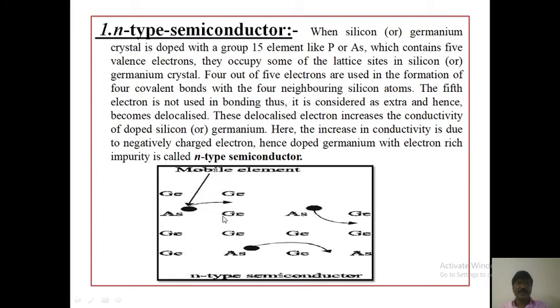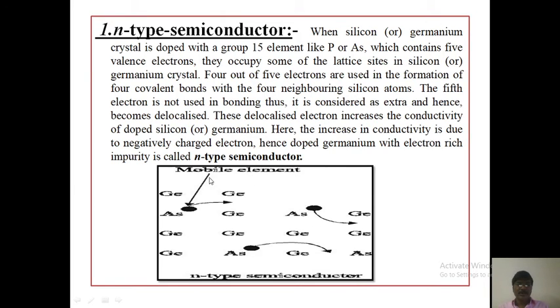The 5th electron is not used in bonding. Thus, it is considered extra and hence becomes delocalized. This delocalized electron increases the conductivity of doped silicon or germanium. Here, the increase in conductivity is due to the negatively charged electron. Hence, germanium doped with an electron rich impurity is called an N-type semiconductor.